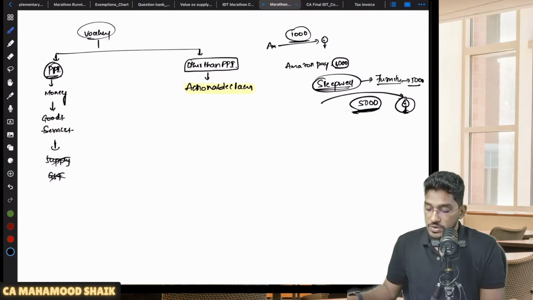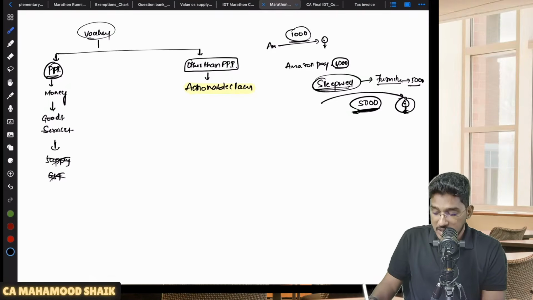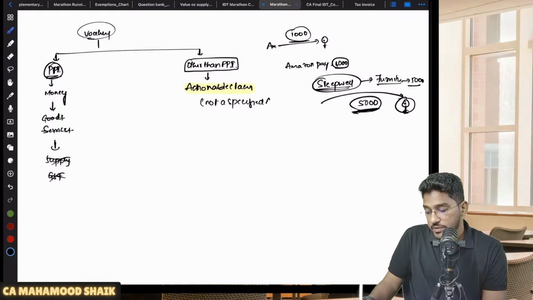That's all. So now, the voucher is other than a prepaid instrument, but they are saying it is an actionable claim, but it is not a specified actionable claim. No. So if it is not a specified actionable claim, then it will fall under Schedule 3.